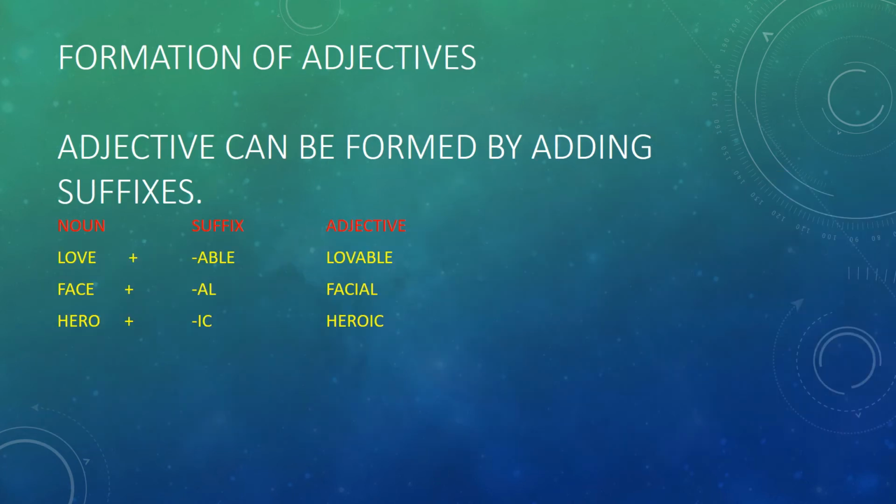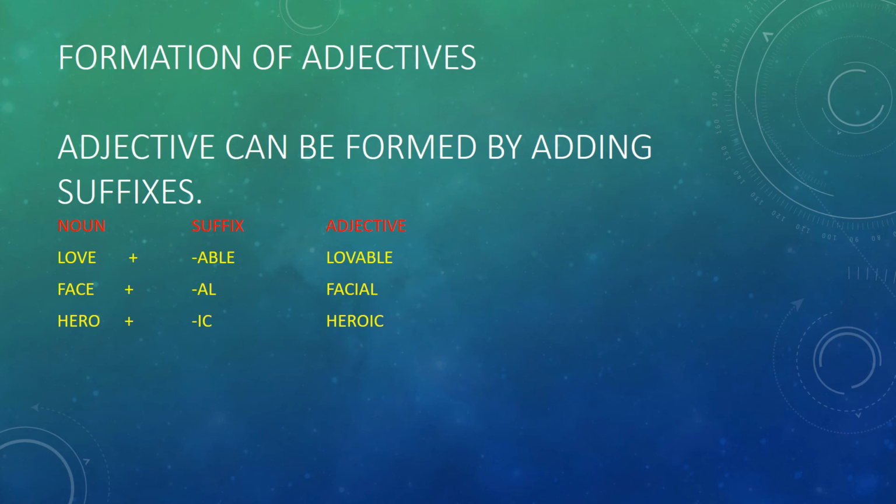Comes the formation of adjectives. An adjective can be formed by adding a suffix. A suffix is added at the end of a word. Like the few words I have written on the screen: the noun love, and when I add able to it, it becomes lovable, an adjective. Face becomes facial, hero becomes heroic. Many are already covered in your book as well. We'll share the PDF, and those who don't have the book can go through the PDF.